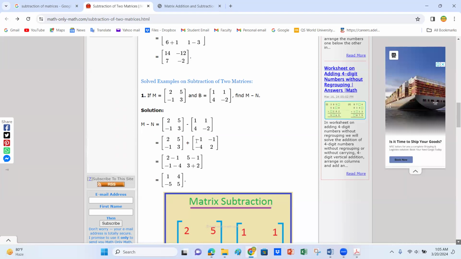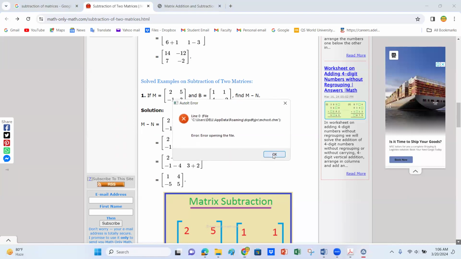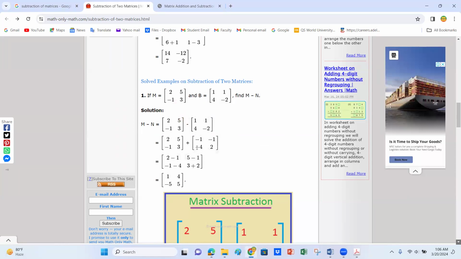So 2 plus minus is minus, 2 minus 1, 5 plus minus minus, 5 minus 1, 2, and minus 1 plus minus minus, so minus 1 minus 4, and fourth element is 3 plus 2, that is. So its result is 1, 4 minus 5, 5.